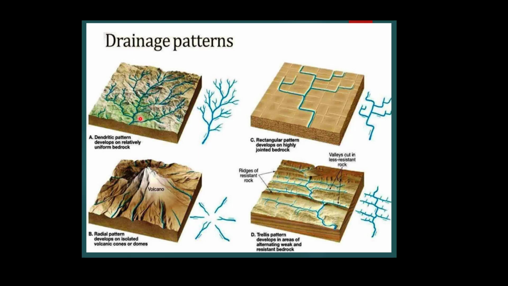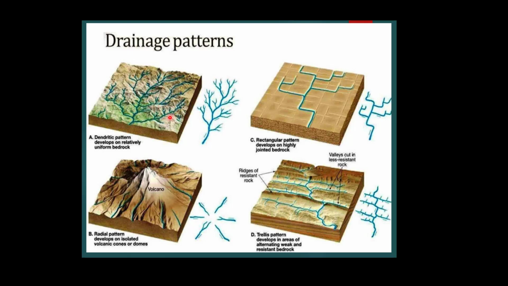First one is the dendritic pattern, second one is the trellis pattern, the third one is the rectangular pattern, and the fourth one is the radial pattern. The dendritic pattern develops where the river channel or the tributaries of the rivers are flowing on a definite slope of the terrain.